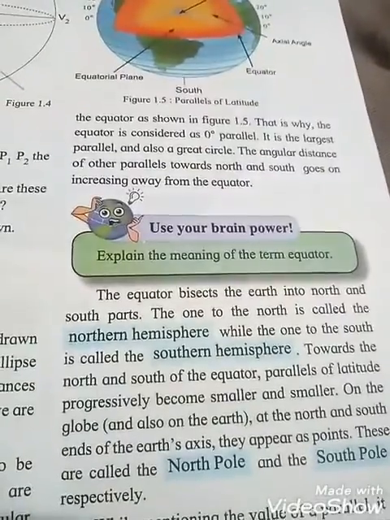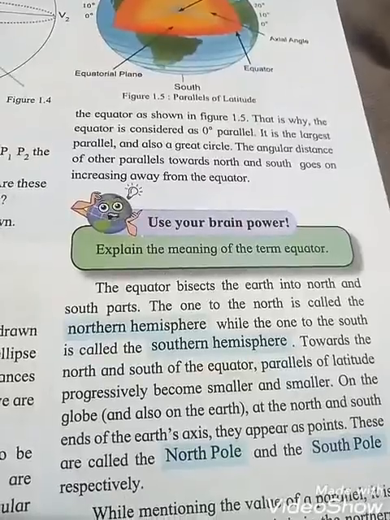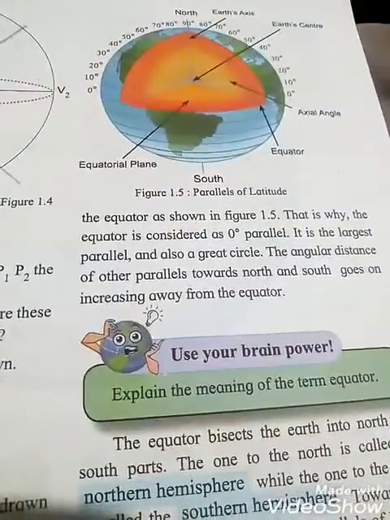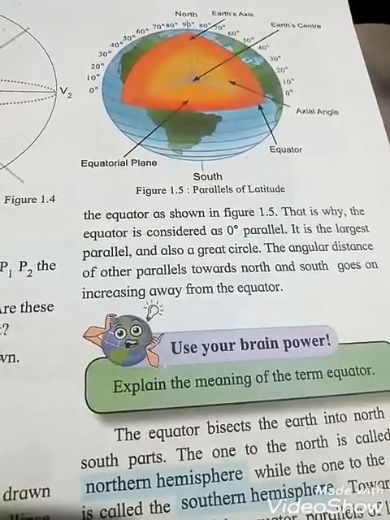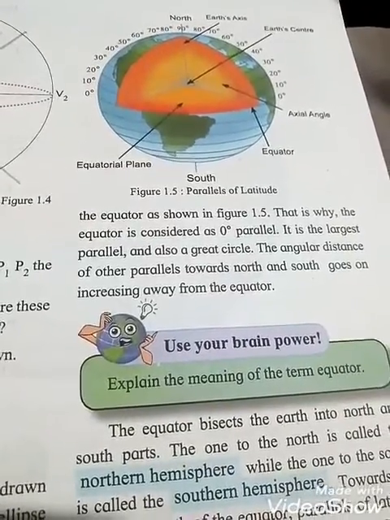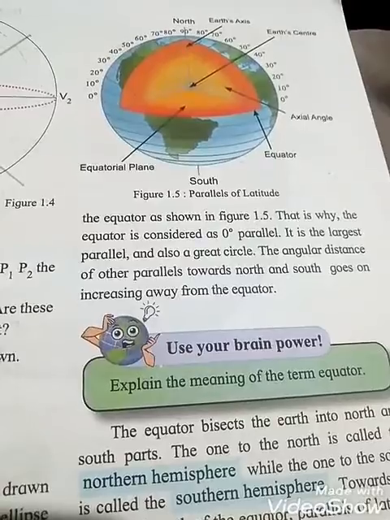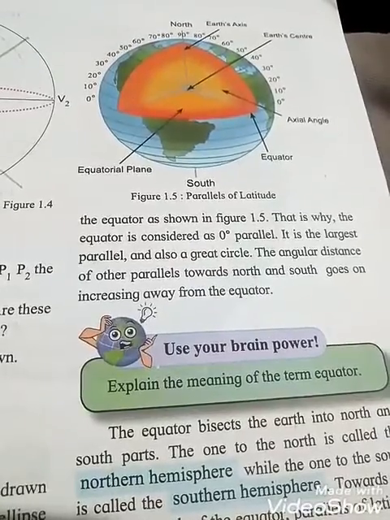Towards the north and south of the equator, the parallels of latitudes progressively become smaller and smaller. When we draw the parallels, they become smaller and smaller. How? The degrees are increasing, but when we go upper and upper, the circles look very small.